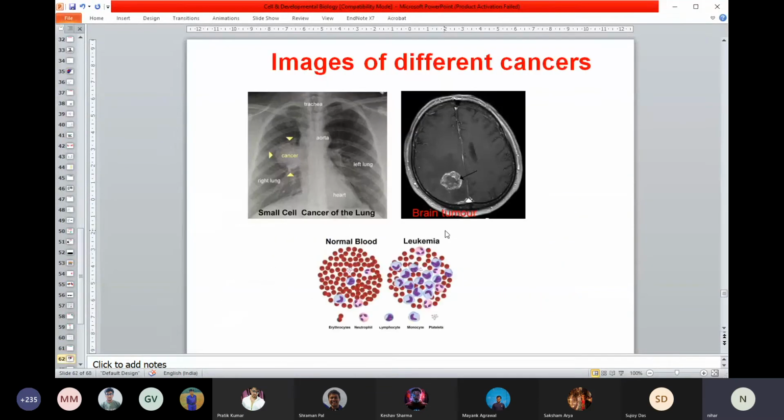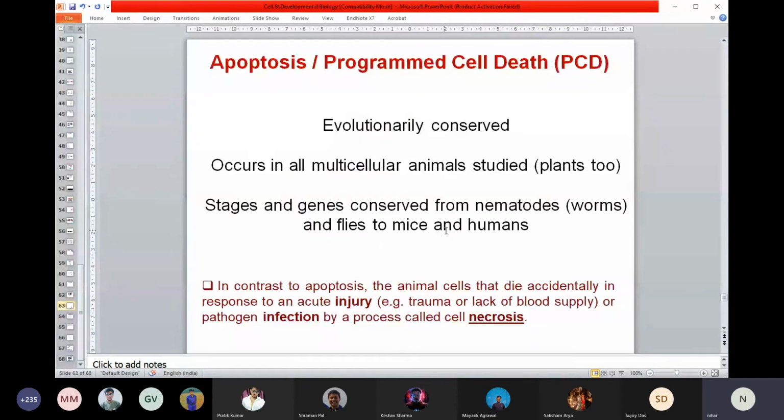So that process is called apoptosis, often called programmed cell death. It occurs naturally in our bodies, not only in higher organisms. It also takes place in unicellular and some multicellular organisms like nematodes, flies, and mice, even everywhere.